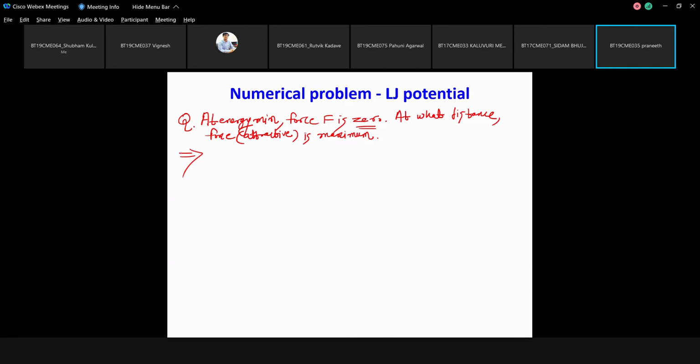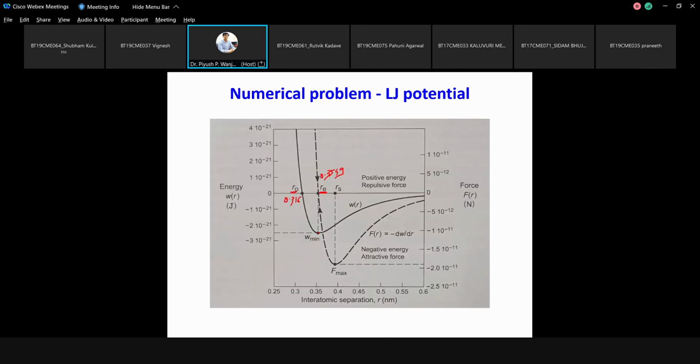So if you focus on this plot, this is the equilibrium position at which force is equal to 0, but the attractive part is the highest one. There will be some distance, you can take it as Rs, where the force goes from 0 to some highest value, and then again approaches 0, no interaction.